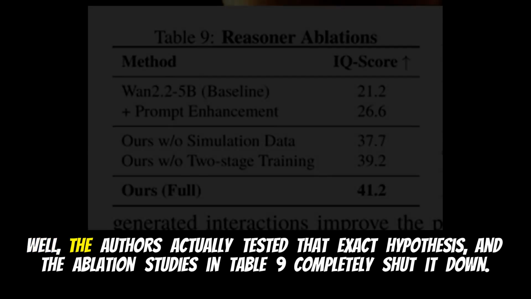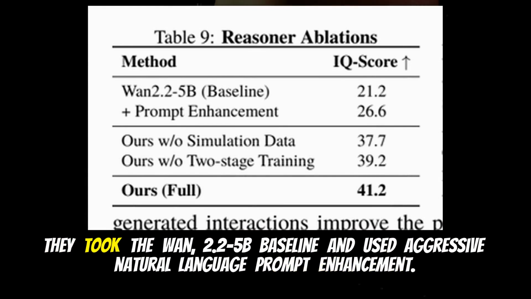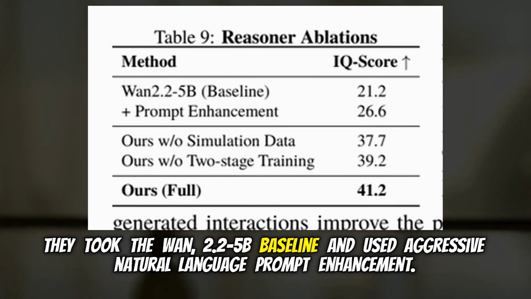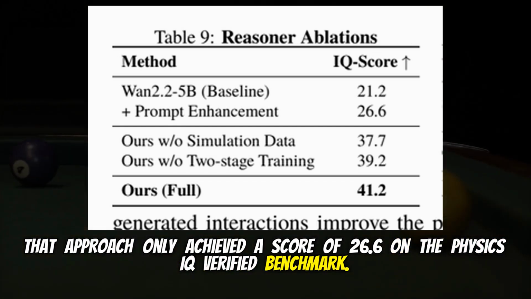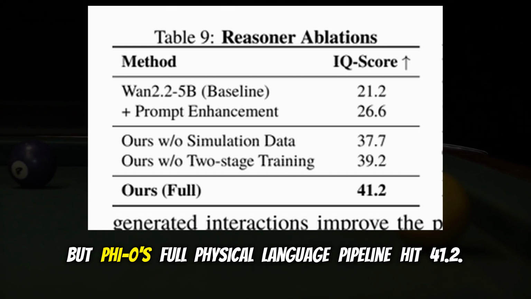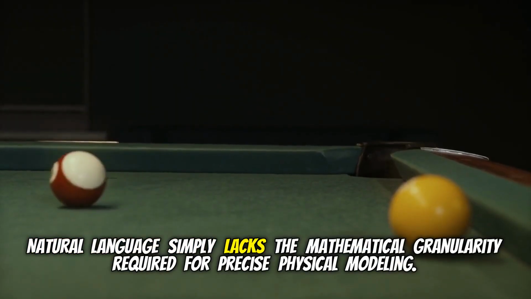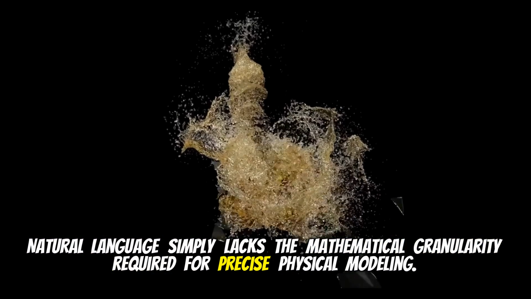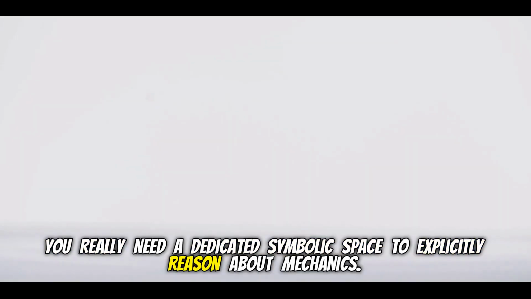model figure it out. Well, the authors actually tested that exact hypothesis, and the ablation studies in Table 9 completely shut it down. Shut it down how? They took the WAN 2.2 5B baseline and used aggressive natural language prompt enhancement. That approach only achieved a score of 26.6 on the Physics IQ verified benchmark. Ouch. Yeah. But PhiZero's full physical language pipeline hit 41.2. Natural language simply lacks the mathematical granularity required for precise physical modeling. You really need a dedicated symbolic space to explicitly reason about mechanics.